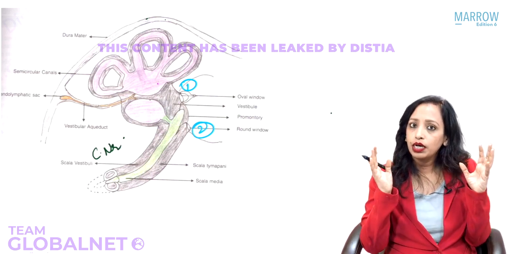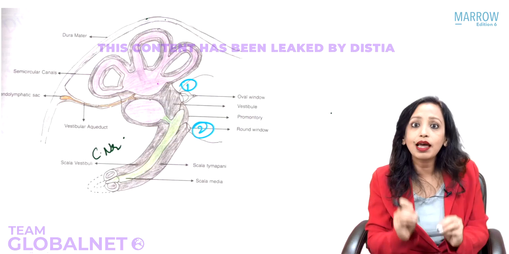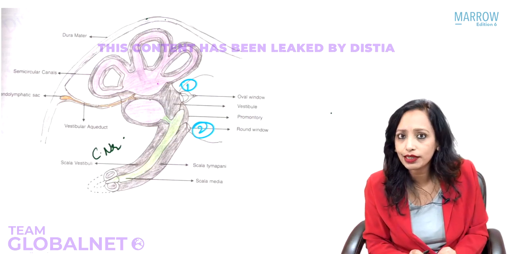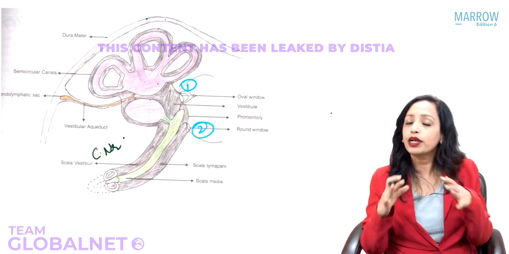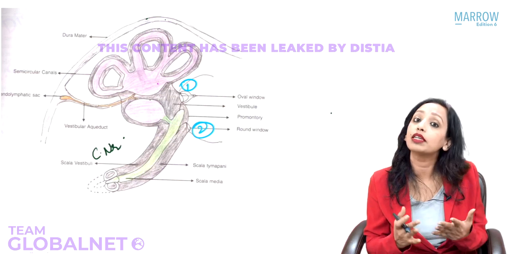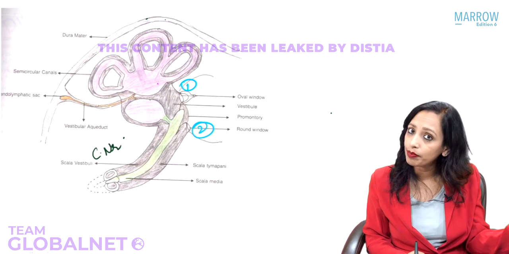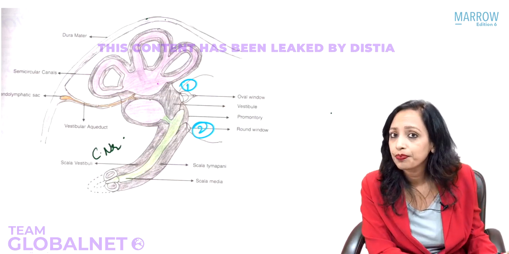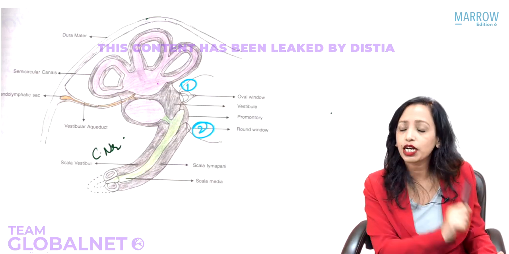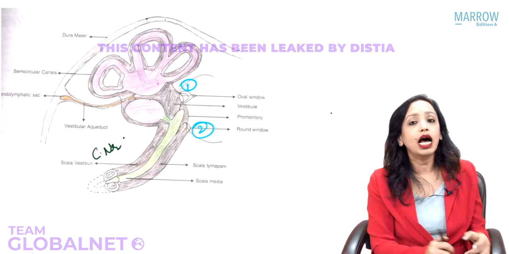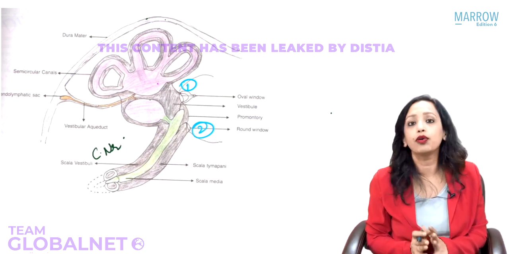Now the fluid that is present inside the membranous labyrinth, what is that called? Endolymph. What is the fluid outside the membranous labyrinth known as? Yes, perilymph. The endolymph is produced in the membranous labyrinth and absorbed from the membranous labyrinth. Tell me, production occurs from? Very good, scala media. Absorption occurs from? Endolymphatic sac.